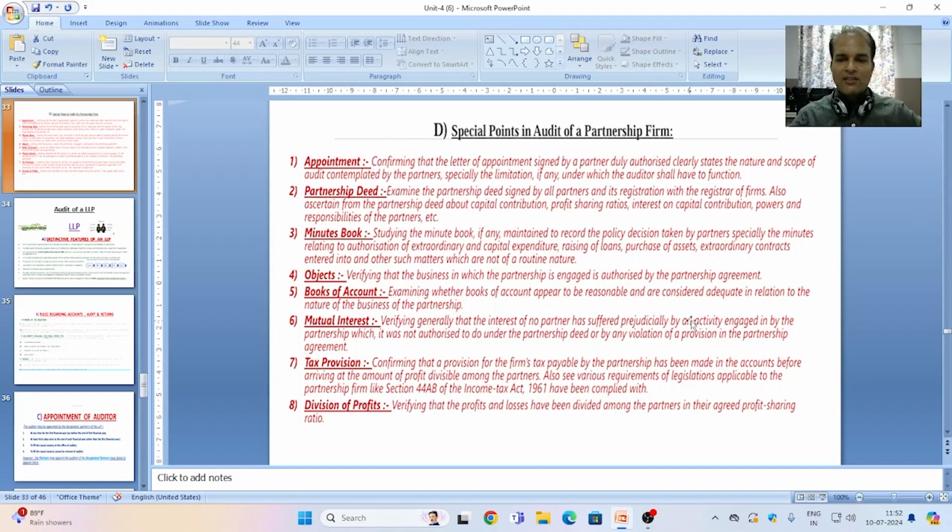Point 8, division of profit. Verification that the profit and loss have been divided among the partners in their agreed profit sharing ratio or not. It is the duty of the auditor to verify all these points in case of audit of a partnership firm, and these are the specific considerations of the matters covered by the auditor in his audit assignment.